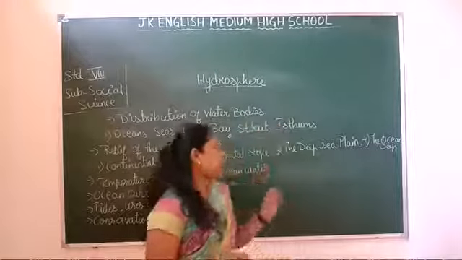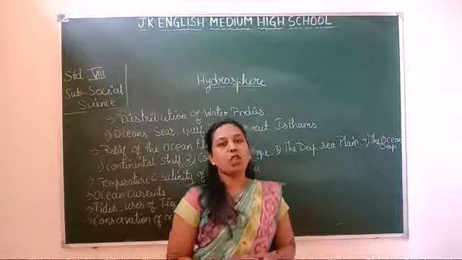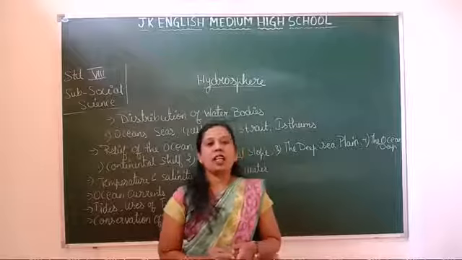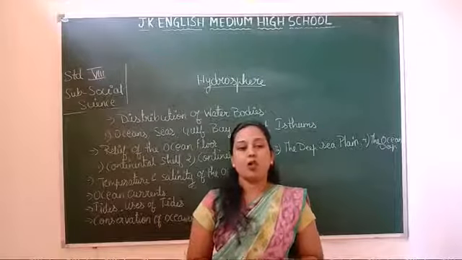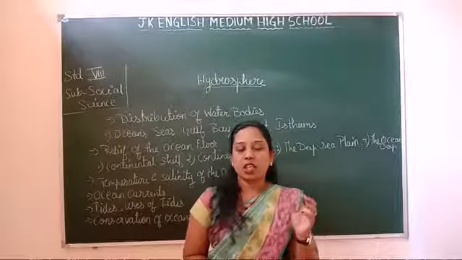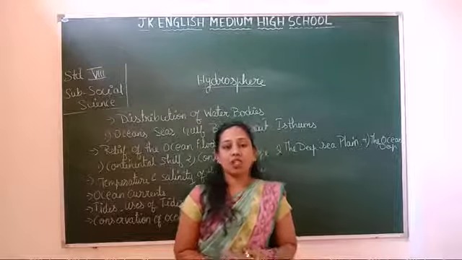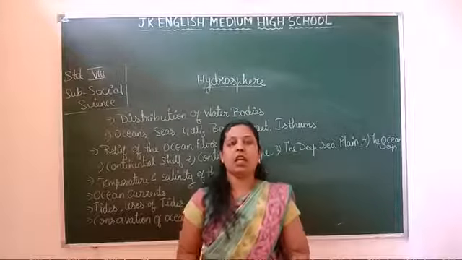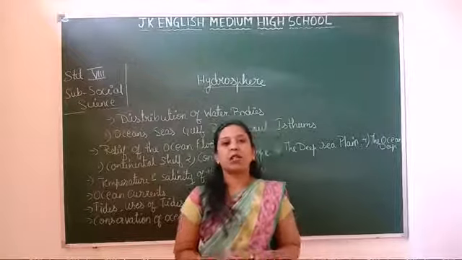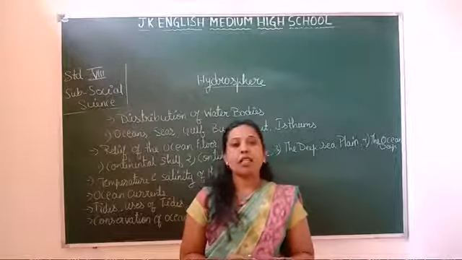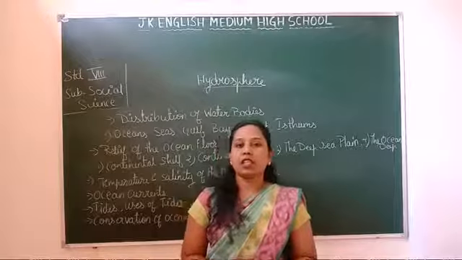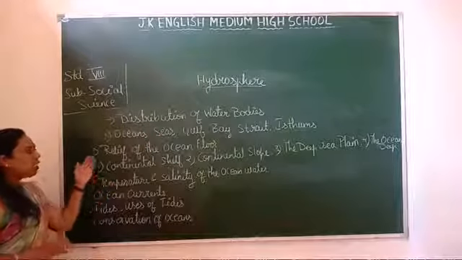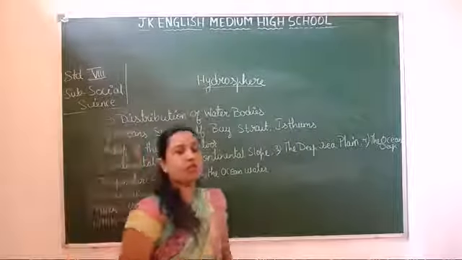So the next one is about the isthmus. An isthmus is a narrow stretch of landmass joining 2 large land masses. An isthmus is the most important location for constructing canals, ocean canals. Do you know what we mean by ocean canals? Canals are nothing but wide artificial waterways. For example, the Suez Canal between the Mediterranean Sea and the Red Sea, and the Panama Canal between the Atlantic Ocean and the Pacific Ocean.